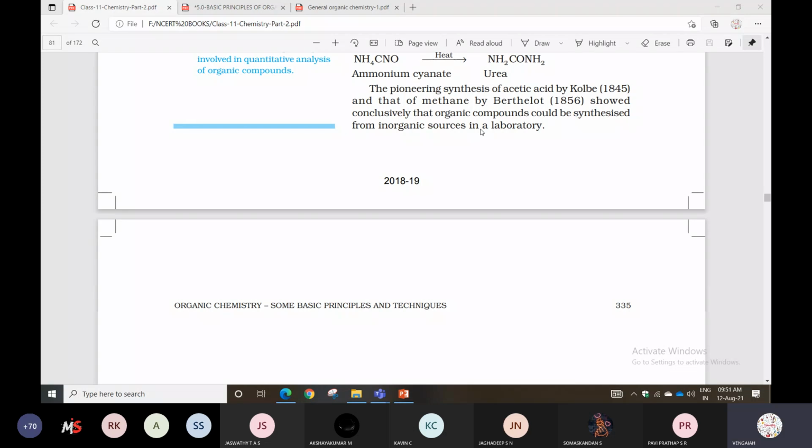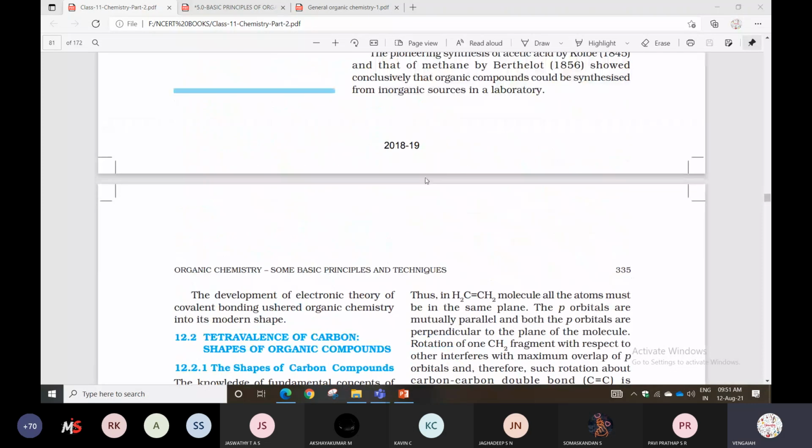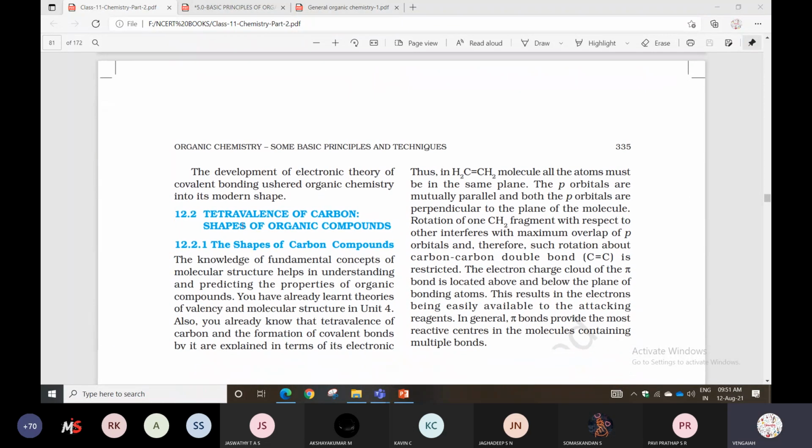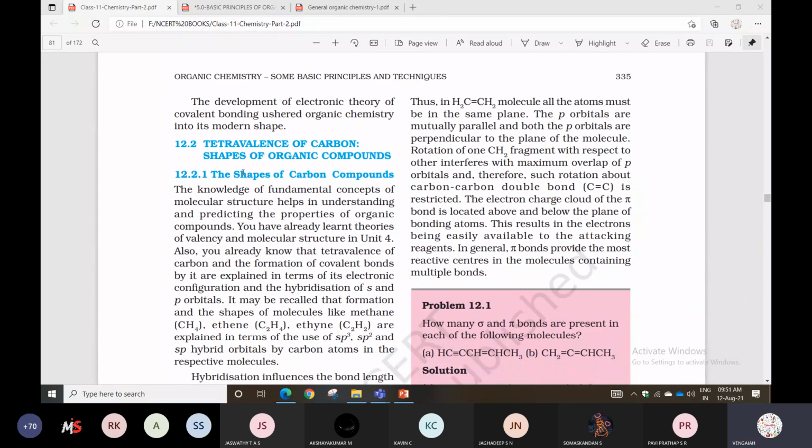So organic compounds could be synthesized from inorganic sources in the laboratory. Listen here: tetravalency of carbon. Carbon has a valency of four, and this relates to the shape of organic compounds.